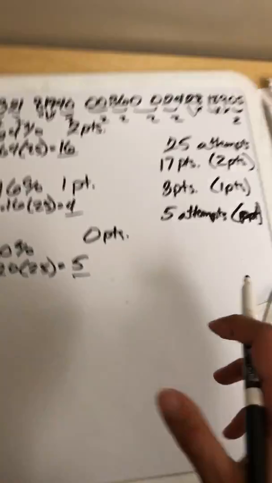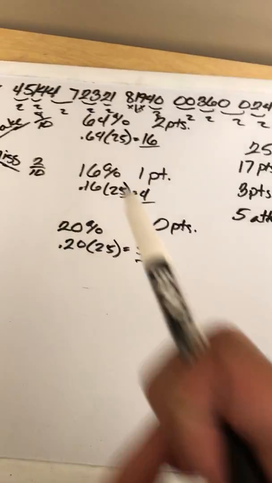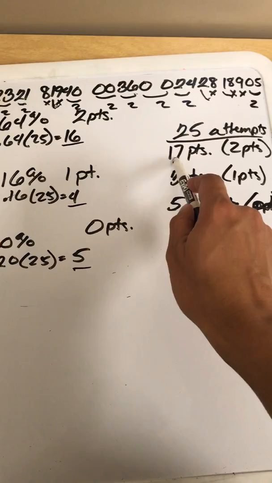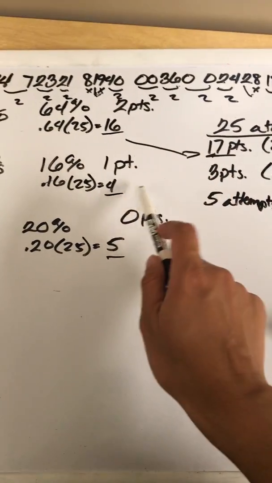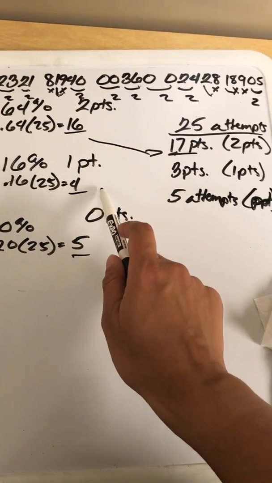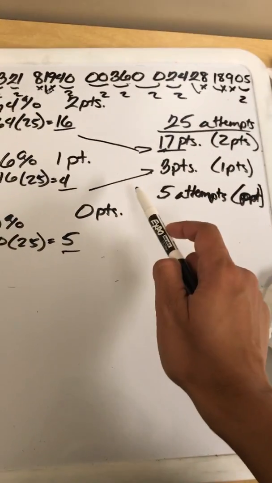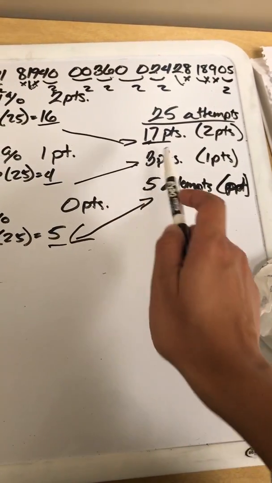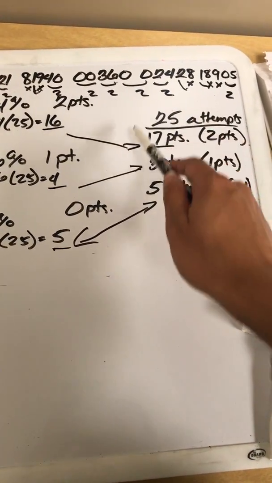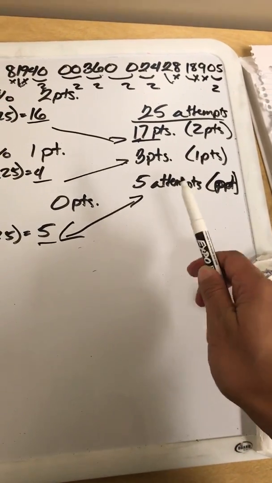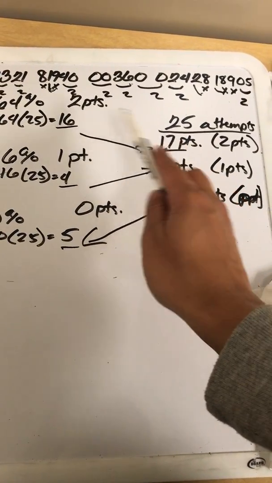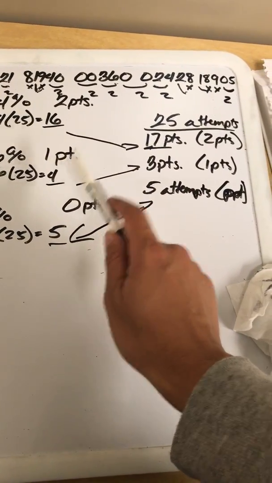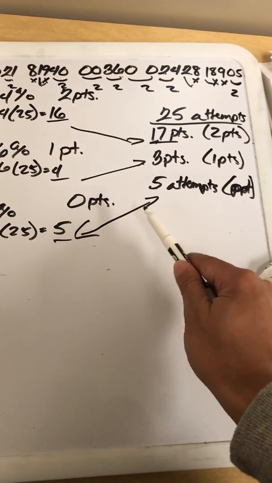There we go. So looking at the data we have over here, for 2 points, we said 16, and this one was 17. So that one was pretty close. Then for 1 point, we said 4, and this one was 3. So that was good. And for 0, we said 5, and this one was 5. So these are the same, and we were only off by 1. So out of the 25 attempts, she would have made 2 points about 16 or 17 times, 1 point about 3 or 4 times, and she could have missed 5.